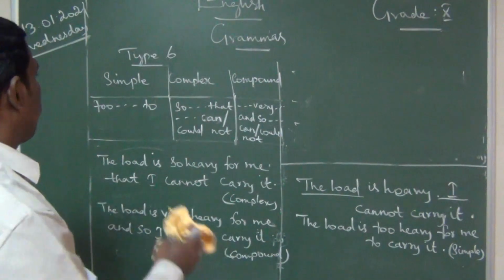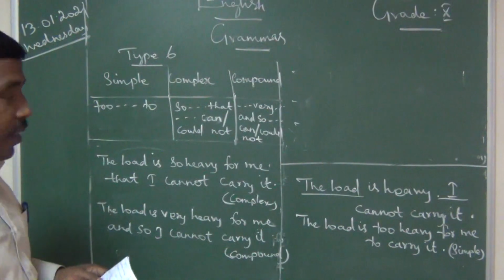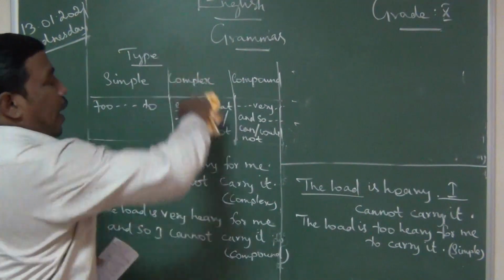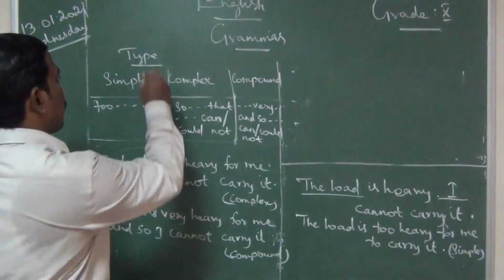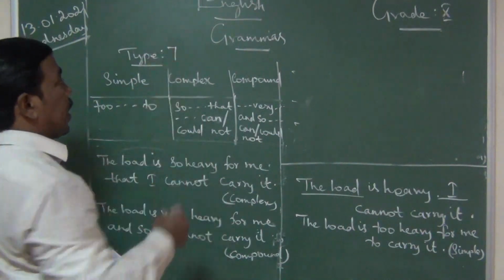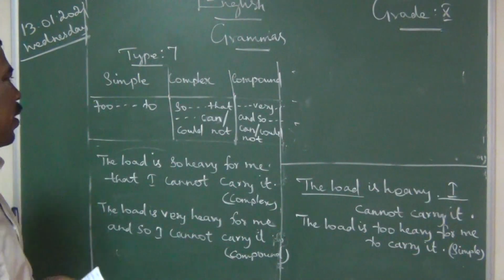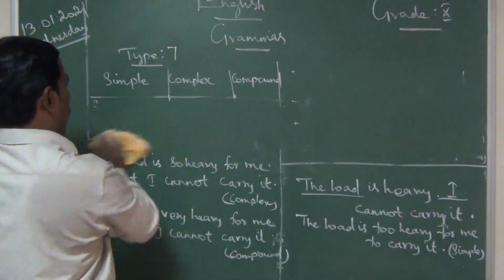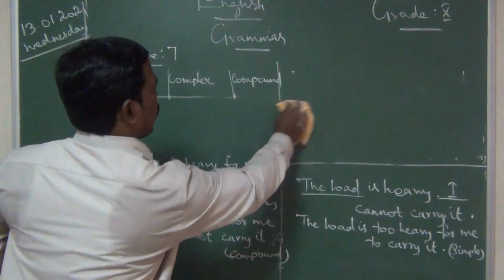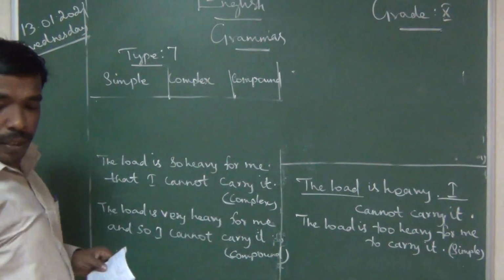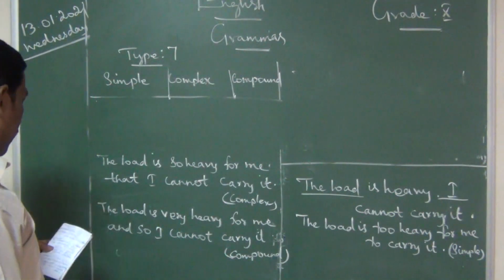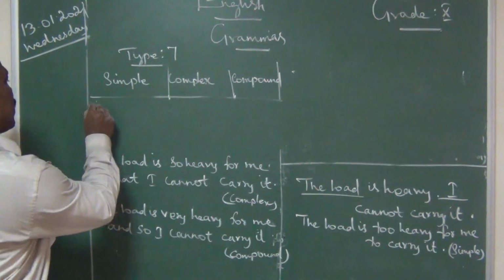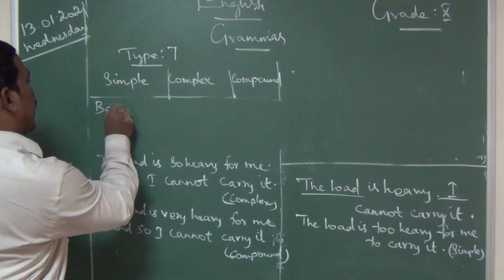Have you completed? We are moving into the 7th one. 8 models I am going to teach you. 8 models or 8 types we will learn. Okay, don't worry. Very easy, because in your textbook there are 8 model questions. So you learn these 8 models. This is very important.